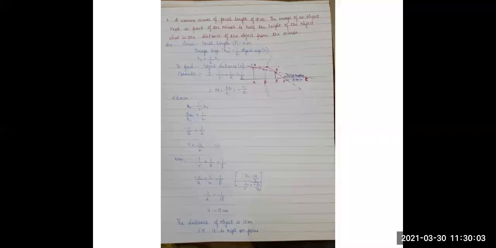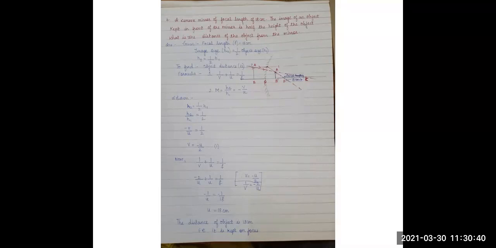Again, we have to use both the formulas, the mirror formula and the magnification formula. 1 upon v plus 1 upon u equals to 1 upon f. And the magnification formula is h2 upon h1 equals to minus v upon u. So it is given that h2 is equals to half of h1. So h2 upon h1 equals to 1 upon 2. So in place of h2 upon h1, I have just substituted minus v upon u. So minus v upon u is equals to 1 upon 2. v is equals to minus u upon 2.